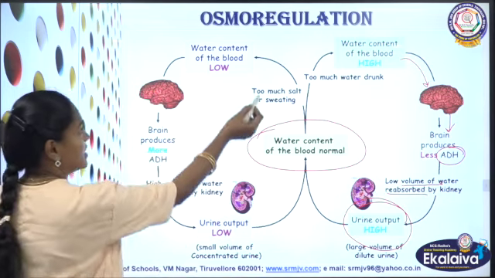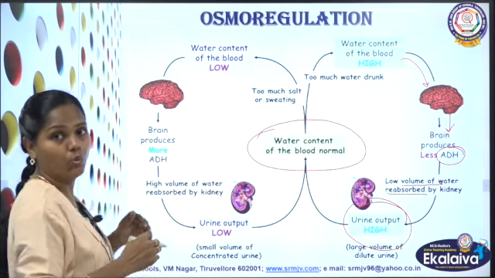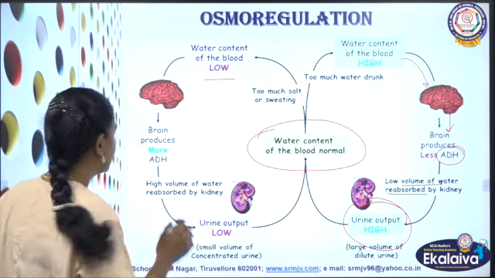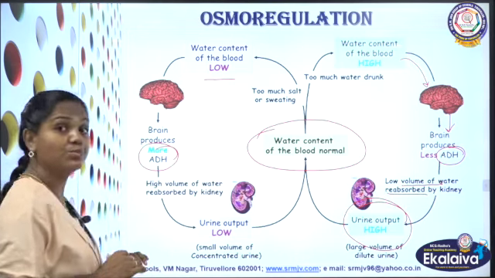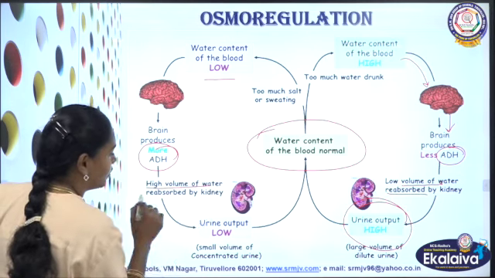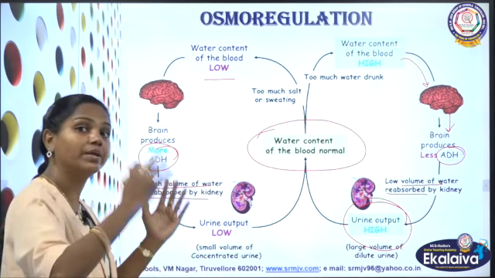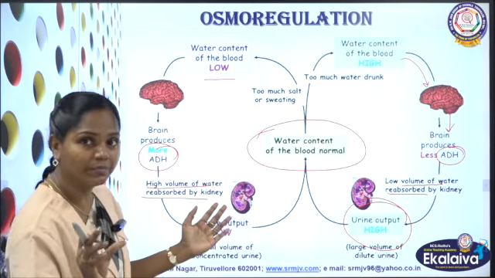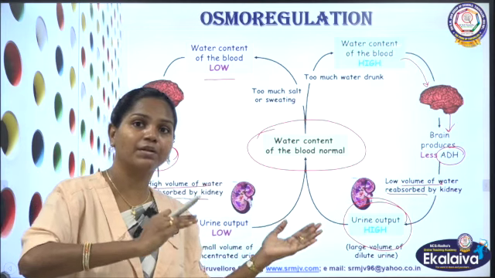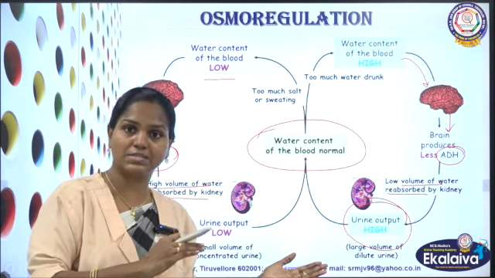Suppose the water content is low in our blood. Under that condition, vice versa: ADH is produced in more amount, so a higher volume of water is reabsorbed from the loop of Henle, and more water comes back to our vasa recta, our blood circulation.